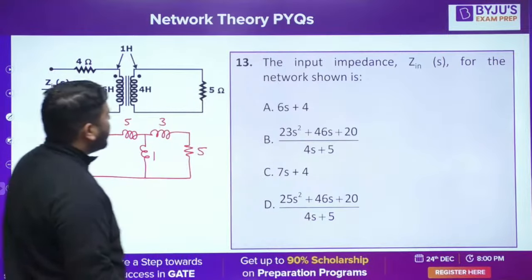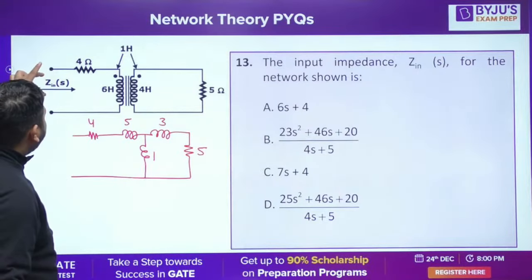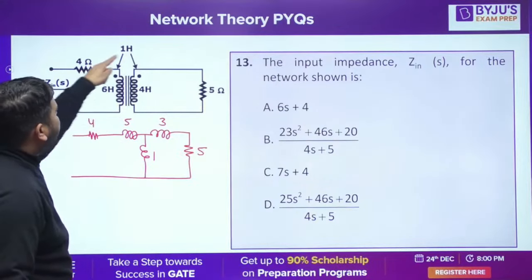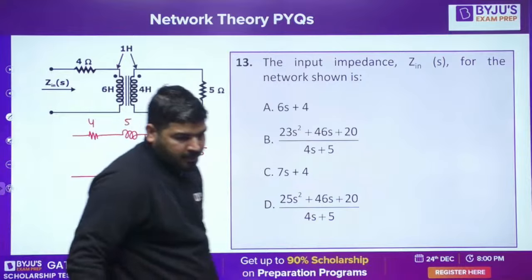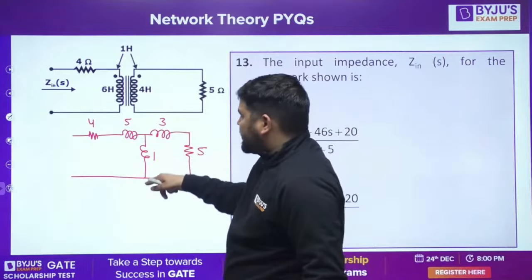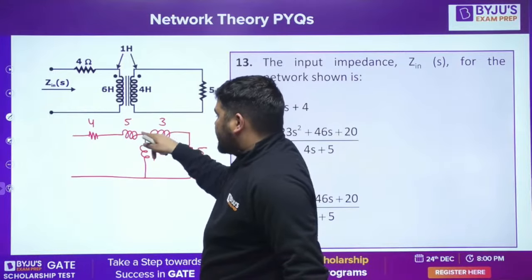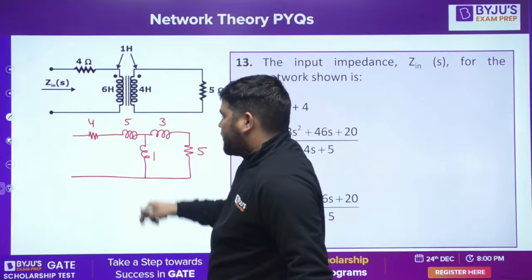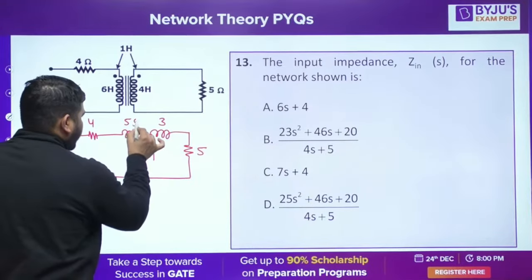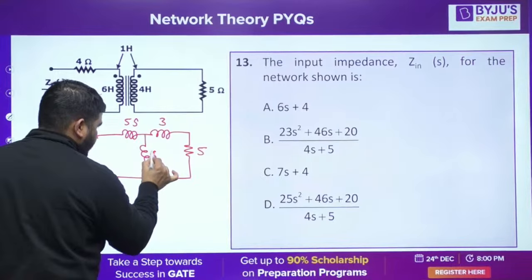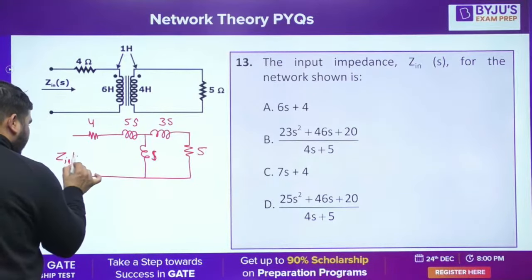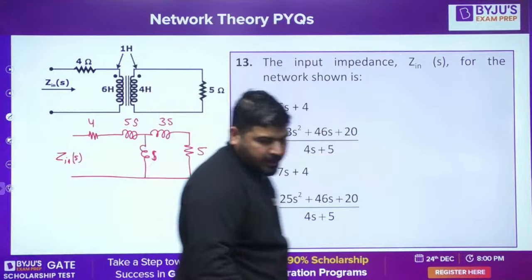But anyway, let's try to solve this question. So I need to calculate Zin in Laplace domain. So what I did is I replaced this coupled coil with its T equivalent. Okay, now what is the T equivalent value? Tell me guys, how to replace this T equivalent? L1 minus M, L2 minus M, and here you should replace with M. Okay, now you can write them in Laplace domain. So it is S, it is also S, it is also S. Now I need to calculate Z in S. Okay, the input impedance I need to calculate.